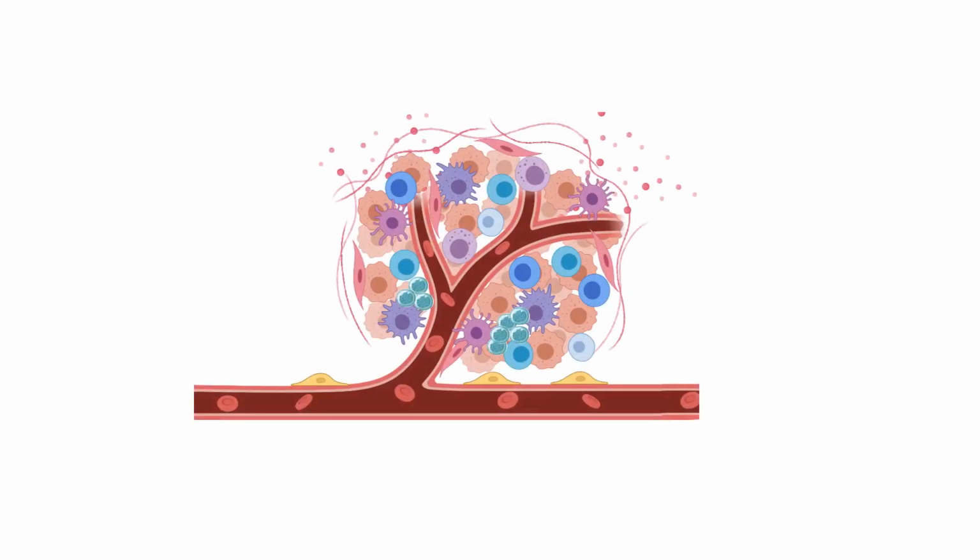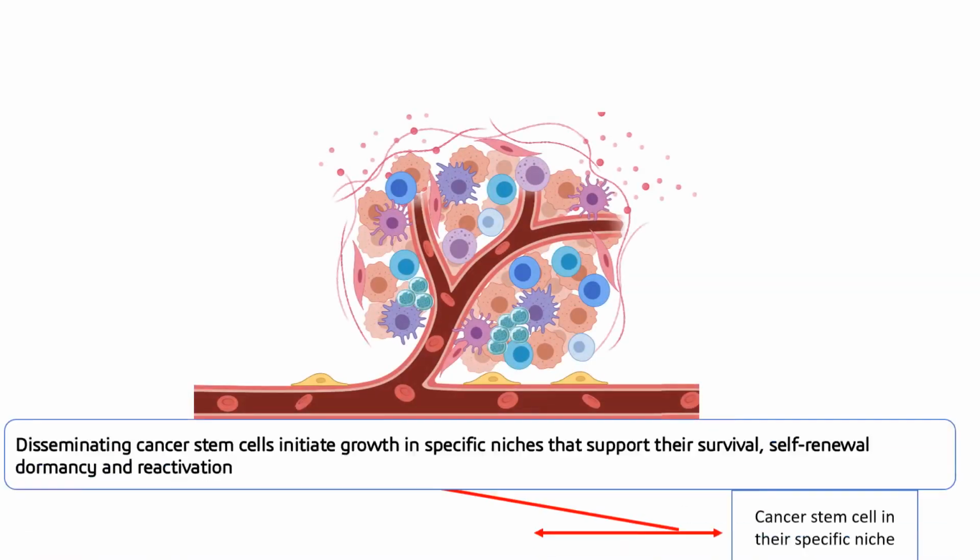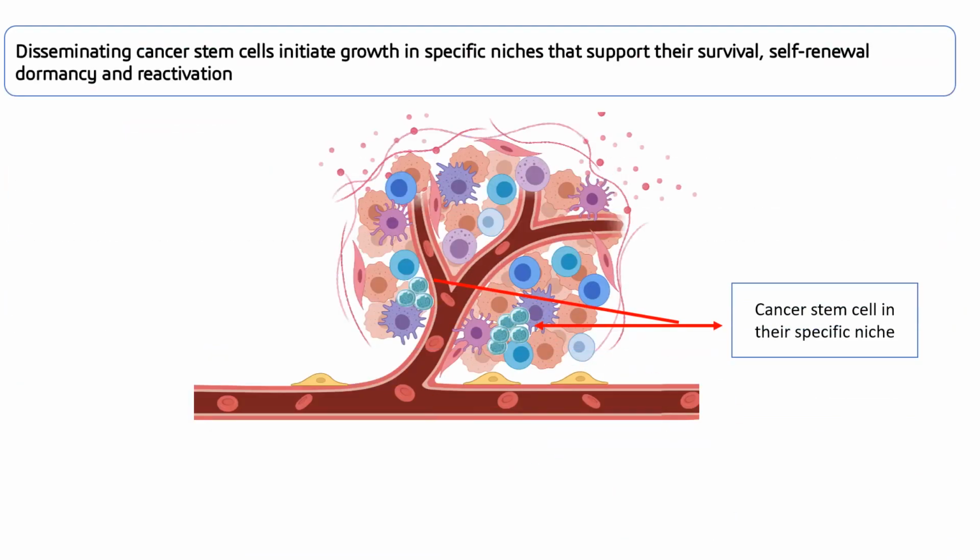Now, let's see the interaction of cancer stem cells with the surrounding tumor microenvironment. For their survival, cancer stem cells interact with the surrounding tumor environment, and the cellular and molecular components of the tumor microenvironment sustain the signaling pathways and support the self-renewal ability, dormancy, and reactivation of cancer stem cells. Cancer stem cells maintain a dormant state to survive, and consequently the metastasis can be latent for years.